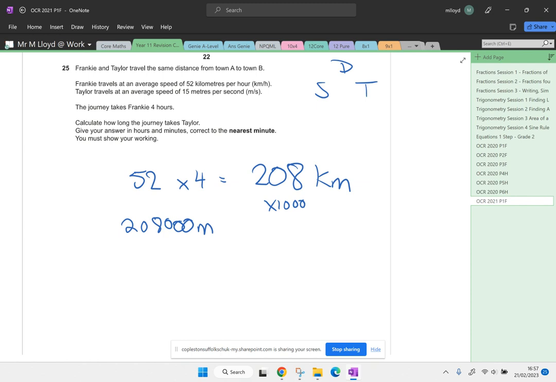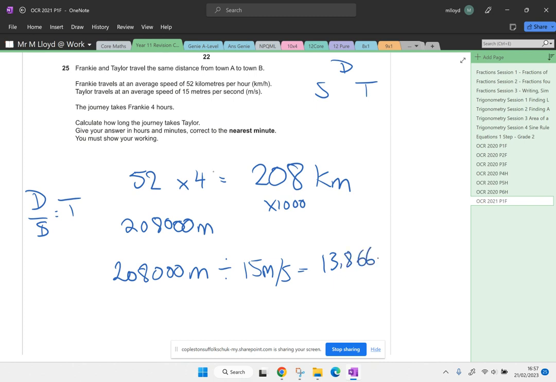I want to work out the time. Distance divided by speed will give me time. So 208000 meters divided by 15 meters per second is 13,866.6 recurring seconds.